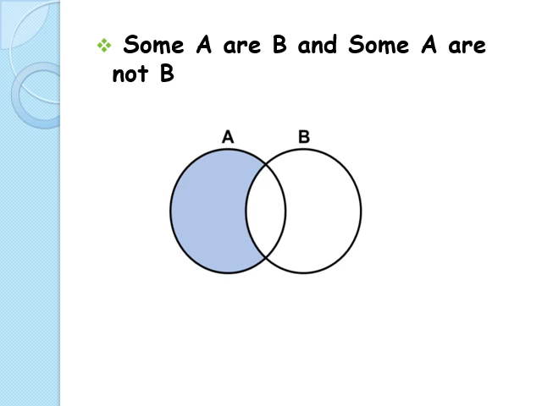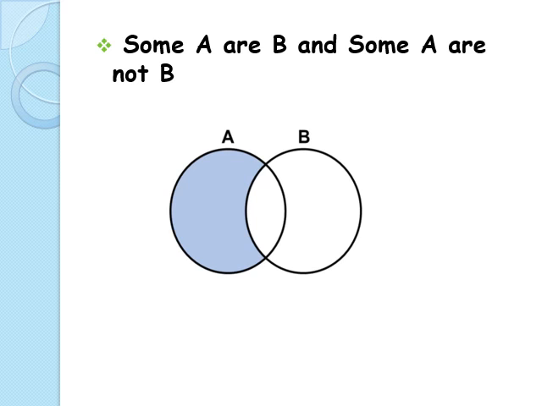Okay, now moving to some A are not B. In this type of question, the first element has some part which is not common with the second element. Now, the possibility is it can be some part which is not common or it can be the whole of it not being common. But if we read some A are not B, we only assume that some part is not common. So the pattern of the Venn diagram will remain the same here.